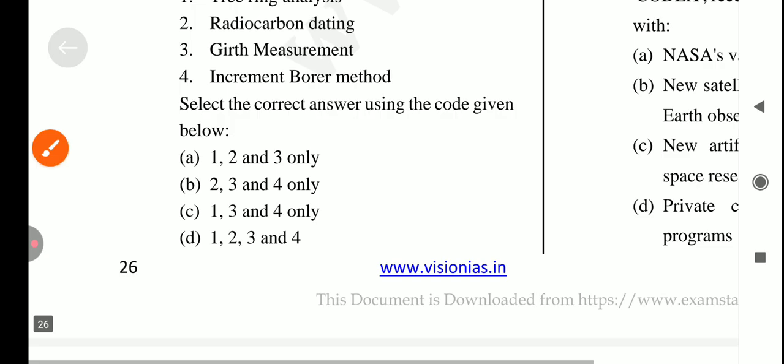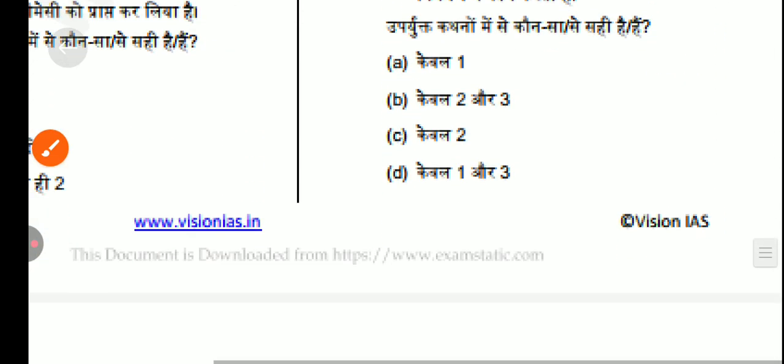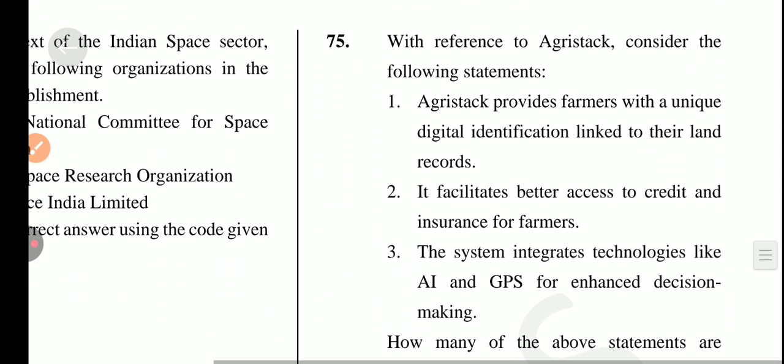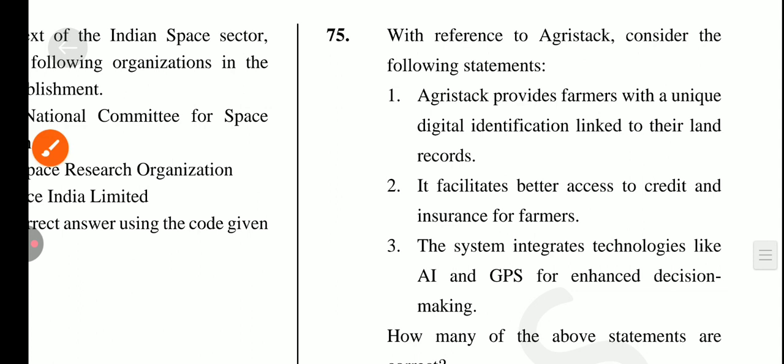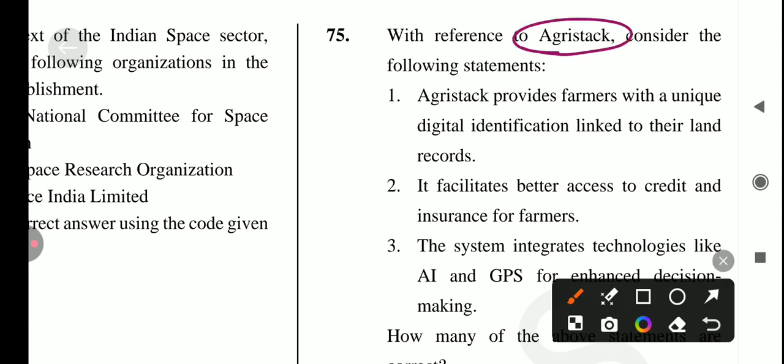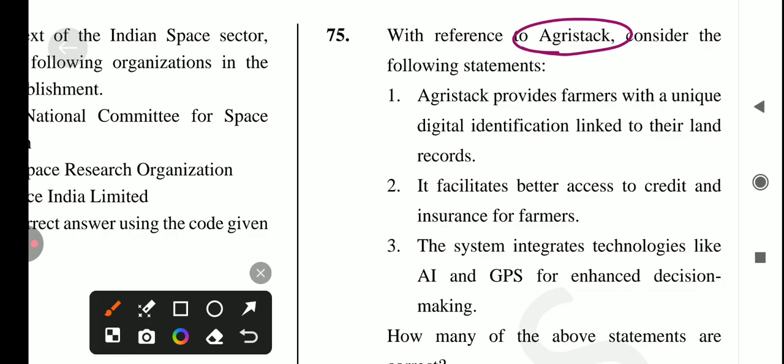Next question is: with reference to AgriStack, consider the following statements. So first, AgriStack provides the farmers with a unique digital identification linked to their land records. Is it true? Yes, it's a correct statement.